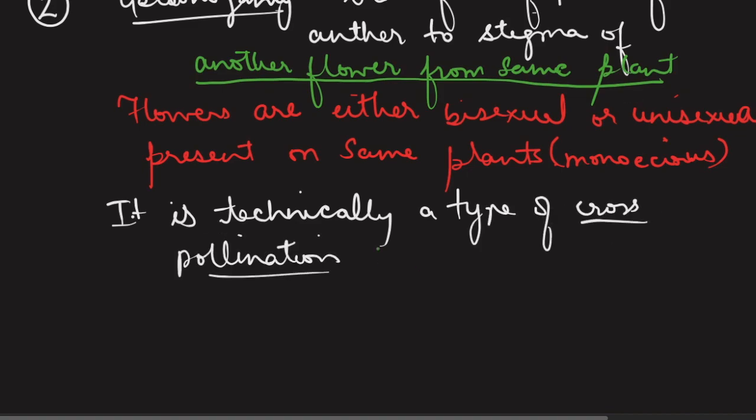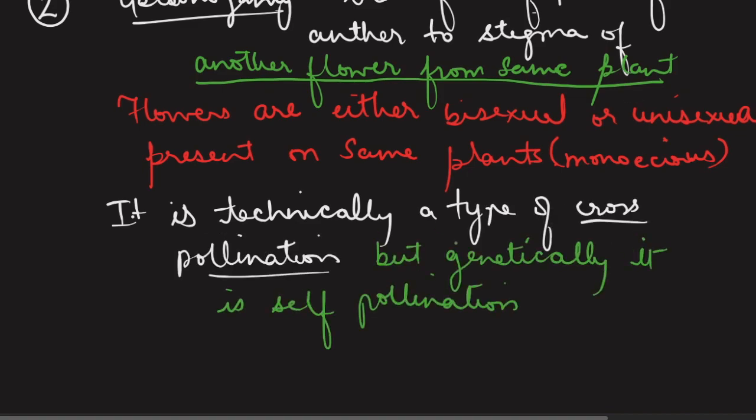of cross-pollination. Because we say that pollination becomes cross in nature when two different types of flowers are involved. But you see here that since the same plant is involved in the formation of anther and stigma involved, so we see that technically it may be a cross-pollination because two different flowers are involved, but genetically it is not going to bring about any variation like autogamy or self-pollination. So this is a very important concept that you should be clear about, that geitonogamy is cross-pollination technically, but genetically it is of no use to the plant.